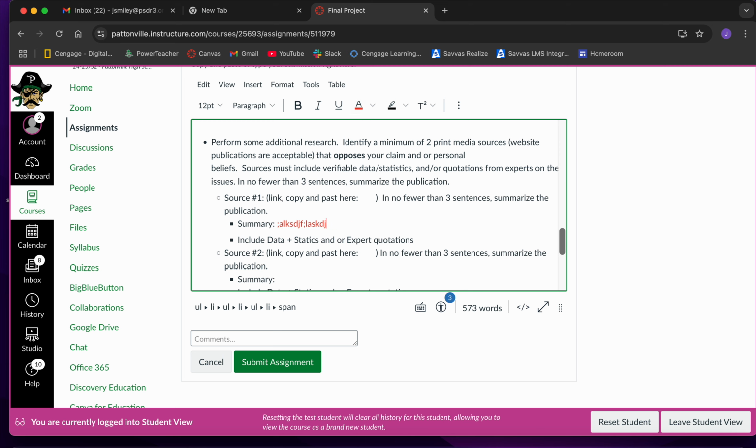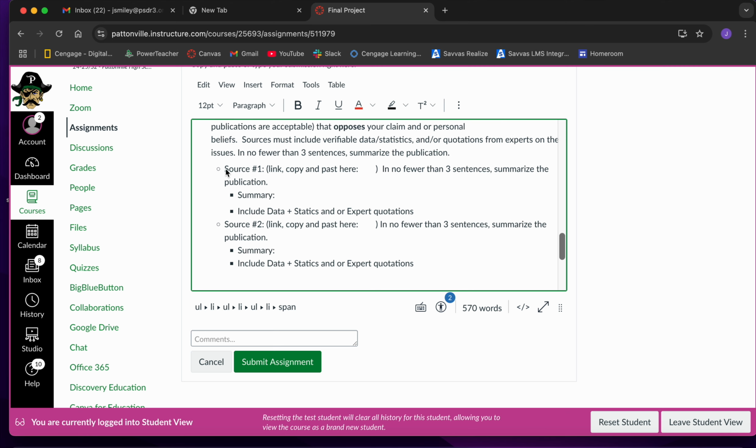Okay? Remember, I'm here to help. So if you're struggling finding some sources, you're struggling to find a way to attack your own point of view, please let me know. You need to do that for 2. You need to find 2 sources that oppose your claim.